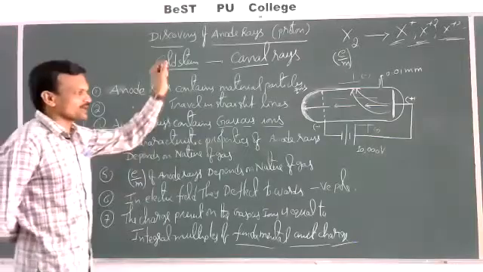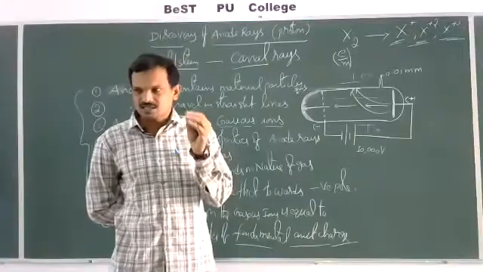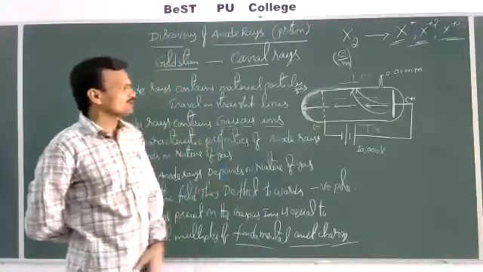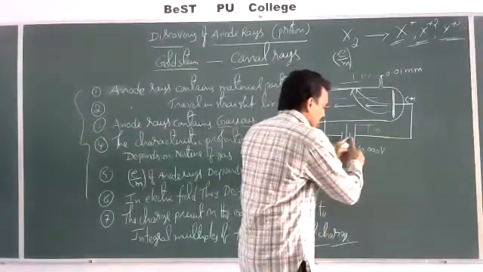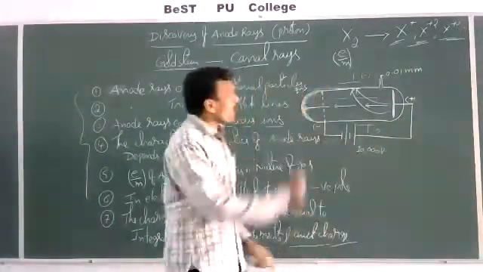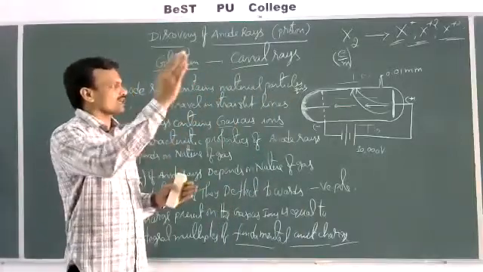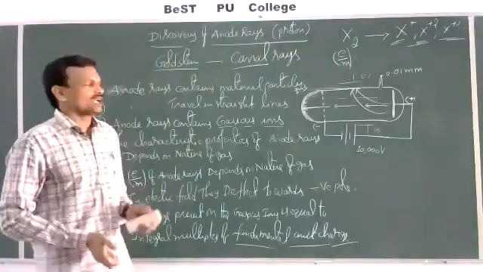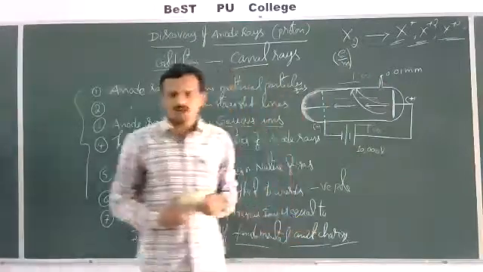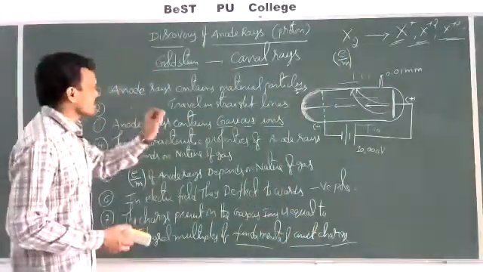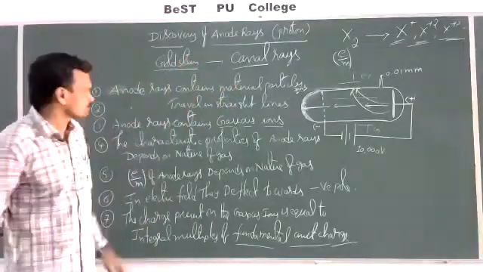Anode rays contain material particles, nothing but the corresponding gaseous ions of the gas you have taken in the discharge tube. On applying an electric field, the gas you have taken undergoes ionization to gaseous ion plus electron; the electrons move from cathode to anode and gaseous ions move from anode to cathode. So anode rays consist of positive material particles, nothing but the corresponding gaseous ions.